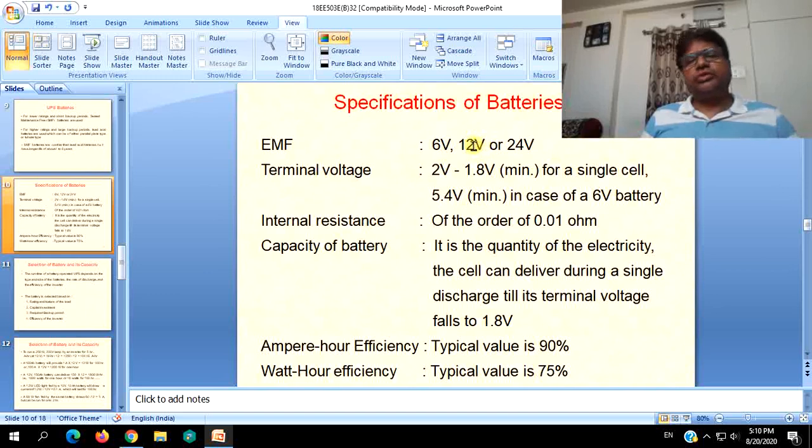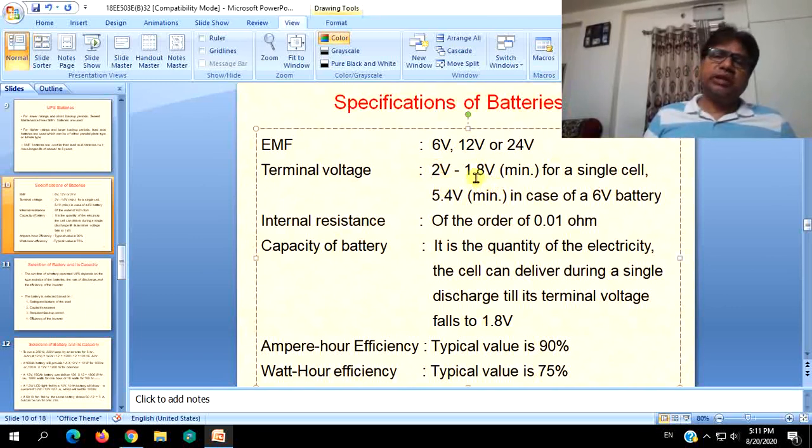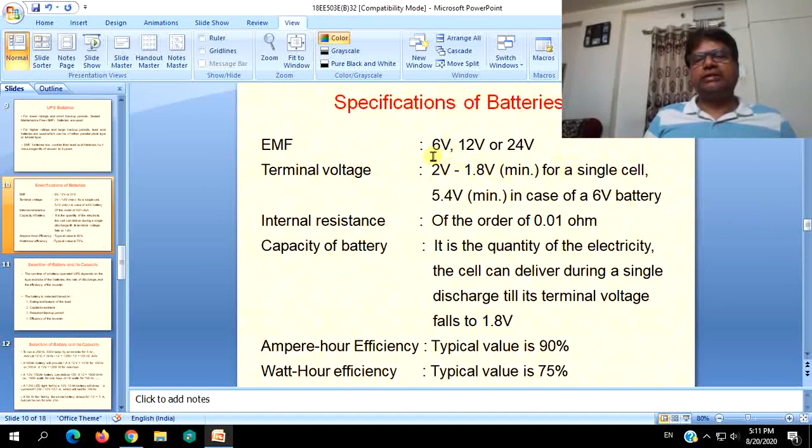6 volts and 12 volts; 6 volts are available for automobile applications also. Terminal voltage: the proper full load terminal voltage we expect is 2 volts, but in general it is specified as 1.8 volts minimum voltage for a single cell inside a given battery. So for 6 volts at least 3 cells have to be there, for 12 volts at least 6 cells have to be there. So with the same minimum, in case of a 6 volt battery, the output terminal voltage should be at least 5.4 volts.